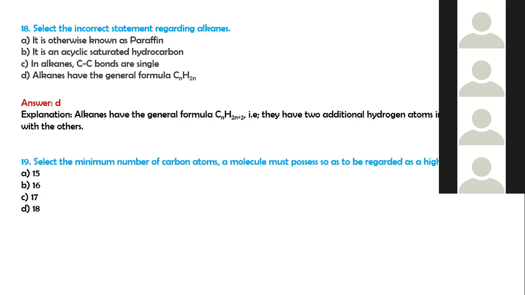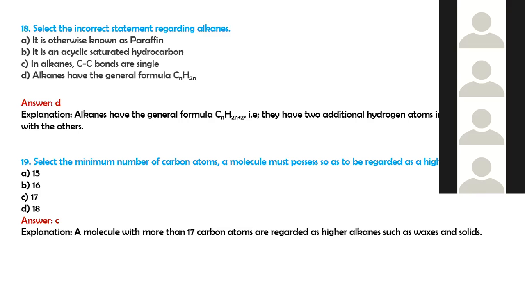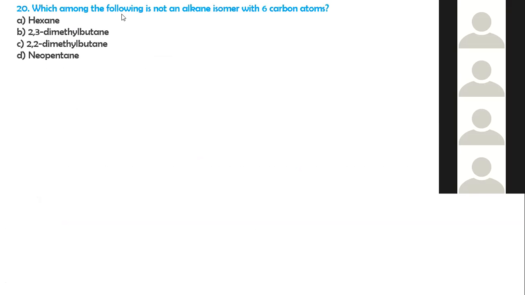Select the minimum number of carbon atoms a molecule must possess so as to be regarded as a higher alkane. So 17 is the number of carbon atoms. Molecules with more than 17 carbon atoms are regarded as higher alkanes, such as waxes and solids. Which among the following is not an alkane isomer with 6 carbon atoms? Hexane, 2,3-dimethylbutane, 2,2-dimethylbutane, neopentane.